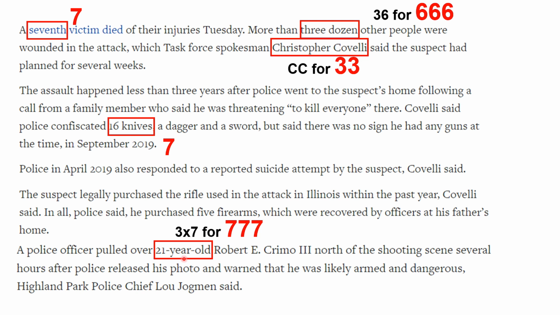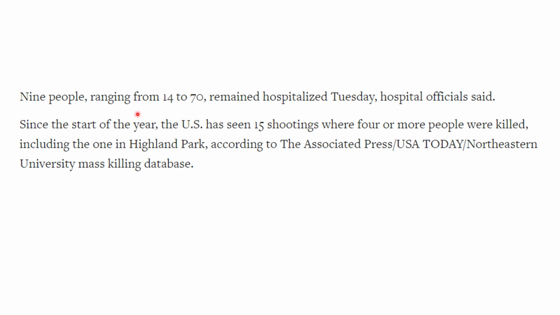Now they've corrected his age now, this Robert E. Crimo. It was reported as 22, but it's now saying he was 21. There's that 3 by 7 for 777. And he was arrested several hours after police released his photo. So there you go, there's another 7. And here we've got 9 people ranging from 14 to 70, so 14 is 2 7s for 77, and then another 7, so we've got 777 code there.